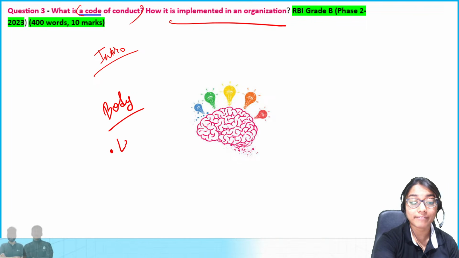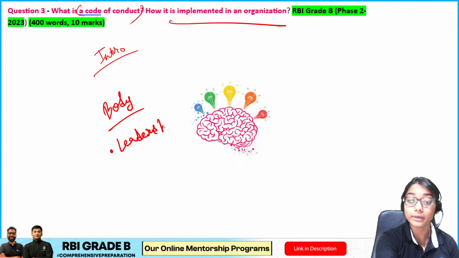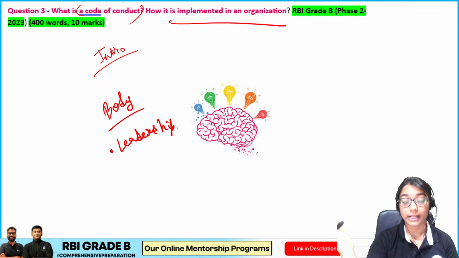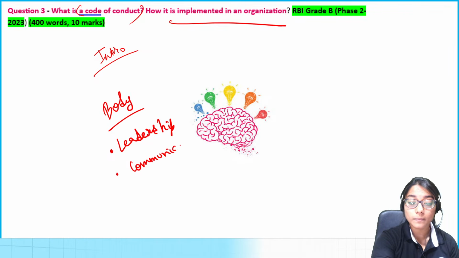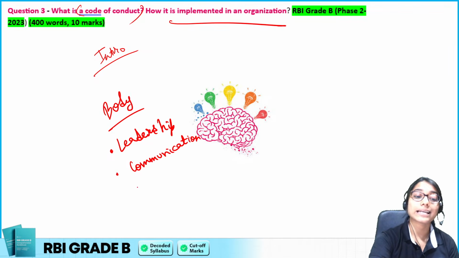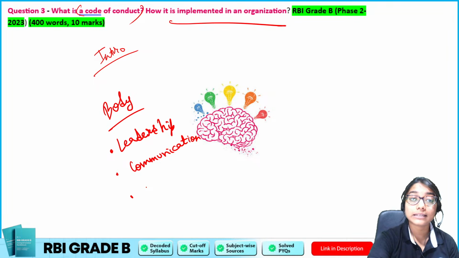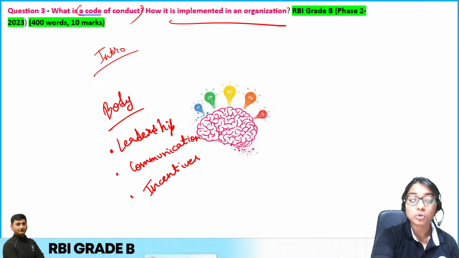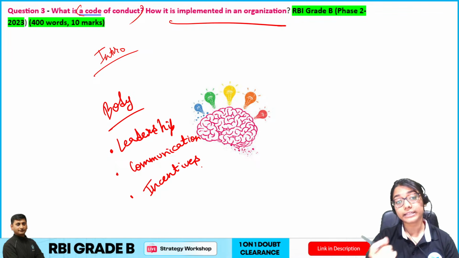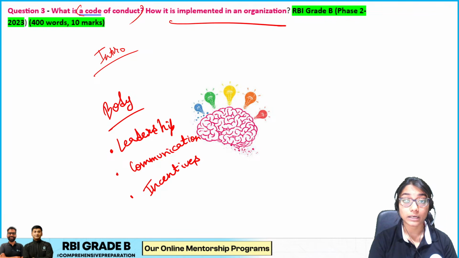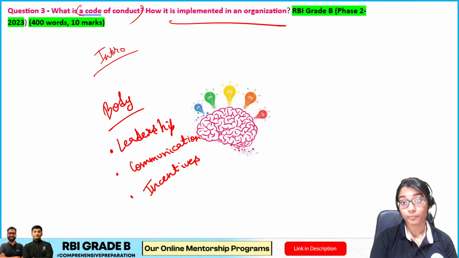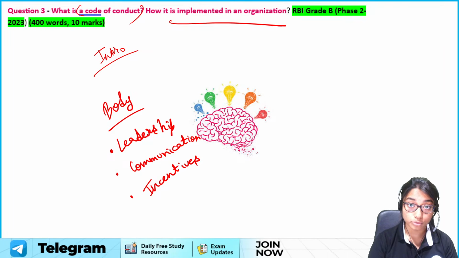Let's say having a good leader, right? A proper leader. Good leadership will help you implement a code of conduct. Good communication, right? How else can we implement a code of conduct? Let's say some sort of incentives, bonuses or some welfare activities related to following that code of conduct, or some sort of praise, status sort of a scenario which you can get if you follow these rules.